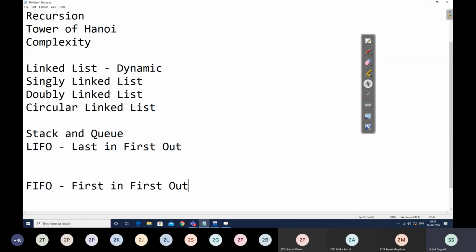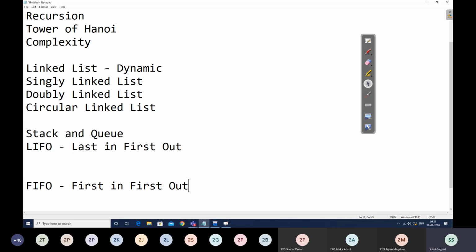It will be delete at start. So this is how we can dynamically implement the stack and queue data structure with the help of our linked list operations, creates and deletes. And traverse will be straightforward. Traverse of linked list simply will be used as traverse of our stack and queue respectively.